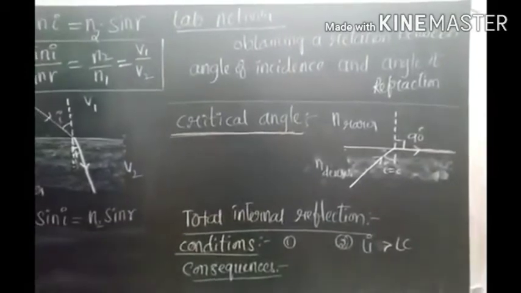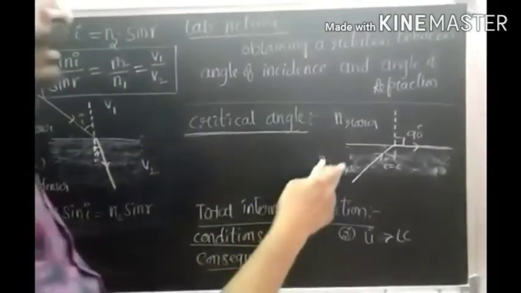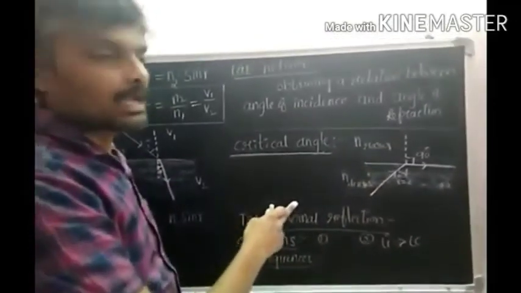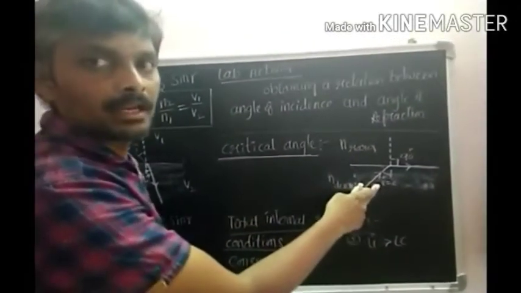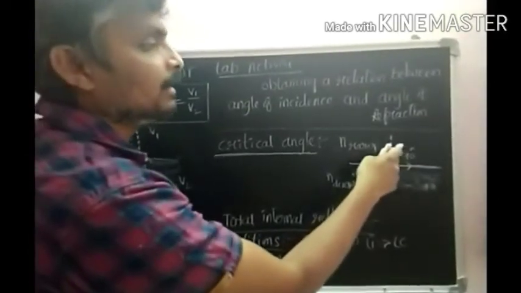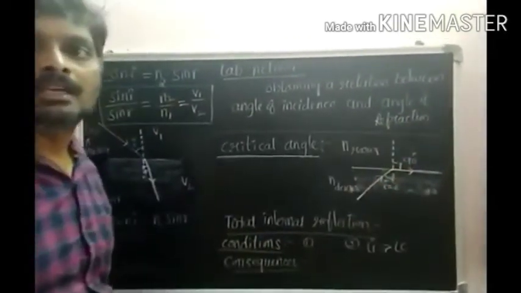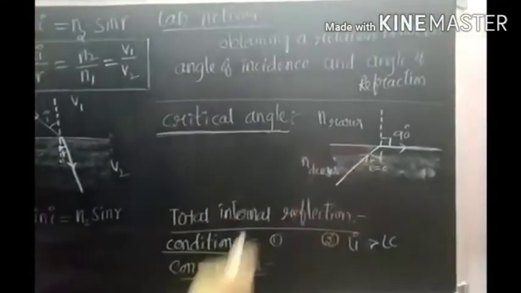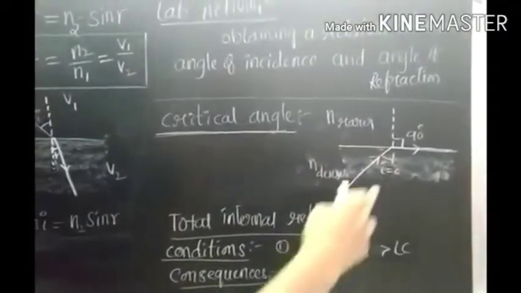Once again I repeat this definition. When light is traveling from a denser medium to a rarer medium, the angle of incidence in the denser medium for which the angle of refraction in the rarer medium is 90 degrees is said to be the critical angle.